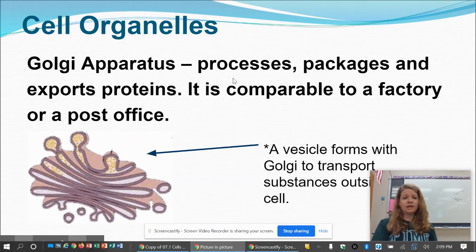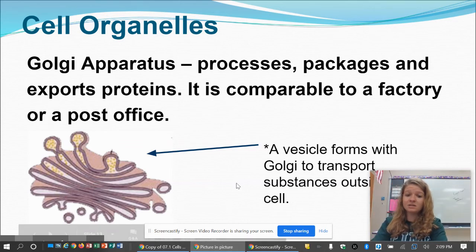Think of it as like a factory. It processes, packages, and exports, which means it gets it where it needs to go, proteins. So you can compare it to a factory or a post office because it packages all those proteins, but it also tells them where they need to go because these vesicles are formed and it transports those substances outside of the cell.